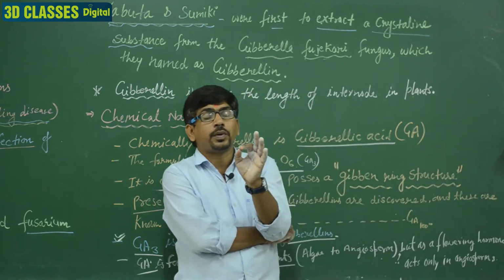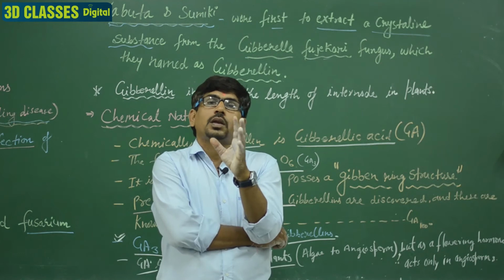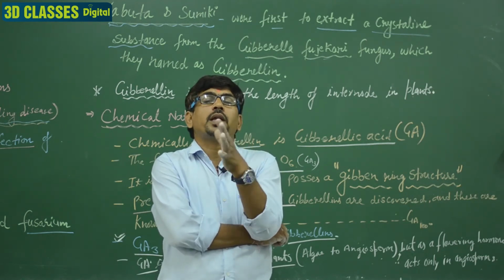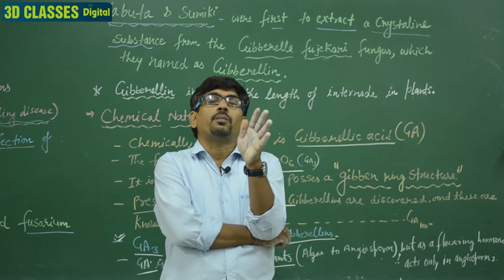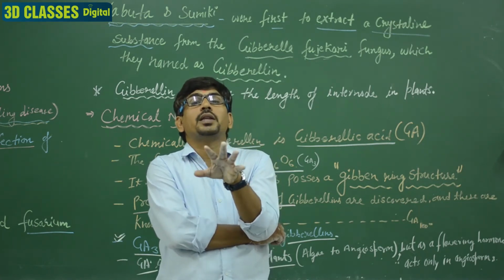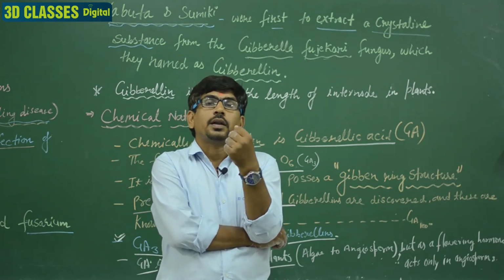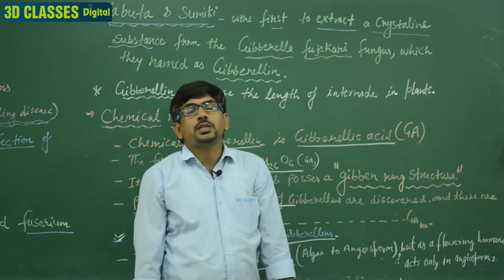As a flowering hormone, it produces flowers only in angiosperms, because angiosperms are flowering plants. In angiosperm plants it increases the length of the internode, but in a few plants it increases flowering, it increases femaleness. That is the effect of gibberellin.